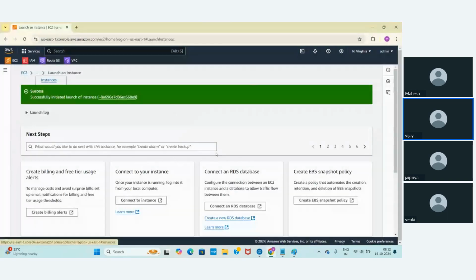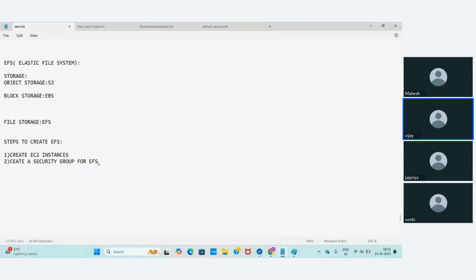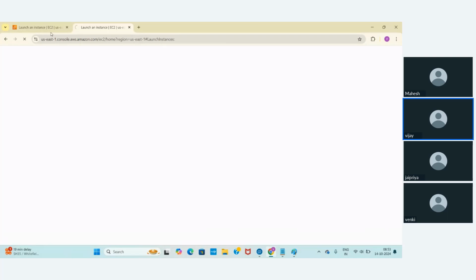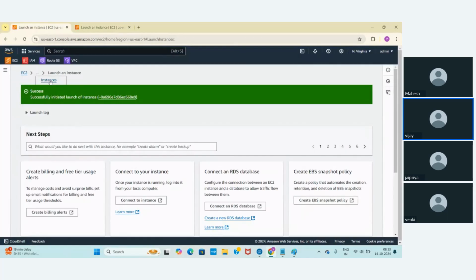As I mentioned, a security group uses network ports and protocols. So network file system port and protocol 2049, I think. Let me go back and click on instances. How many instances do we have? 2 EC2 instances. Server 1 is fine, and server 2 is fine. Now I need to create a security group. Let me go to security groups.